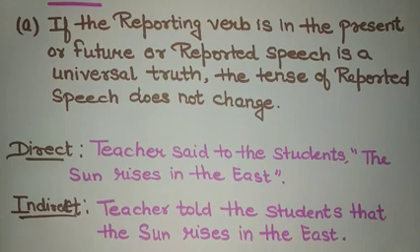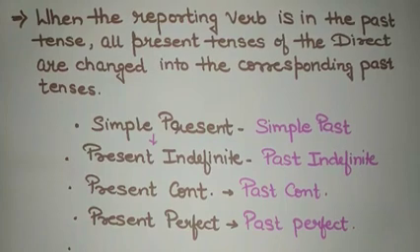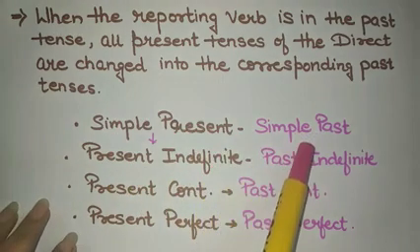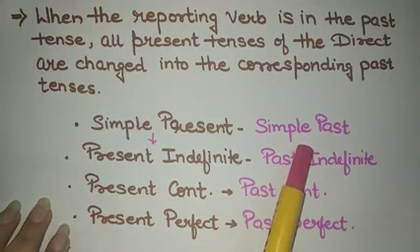The next thing we have to take care of is when the reporting verb is in the past tense. All present tenses of the direct speech are changed into the corresponding past tense. That is, simple present will get converted into simple past.